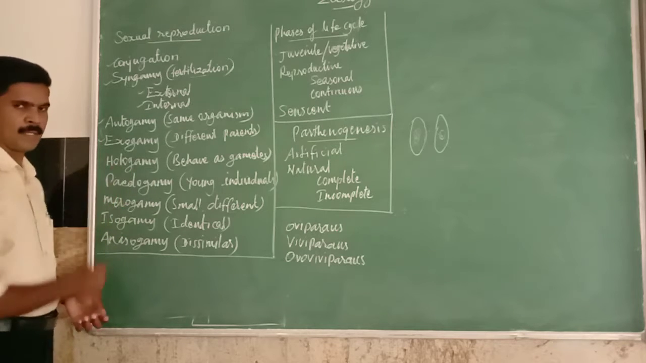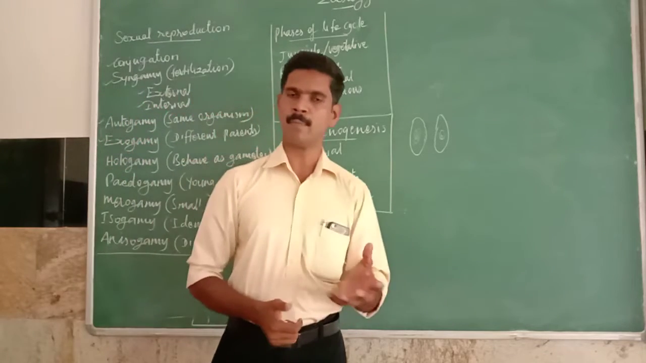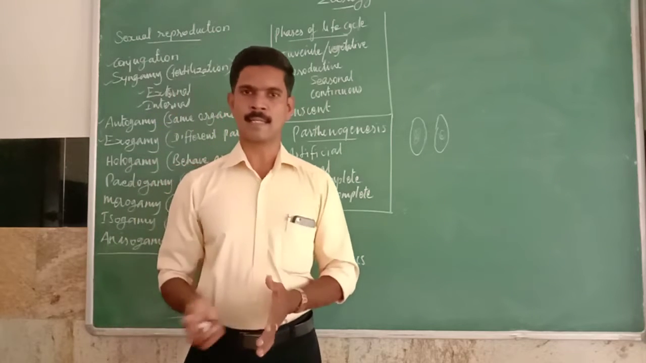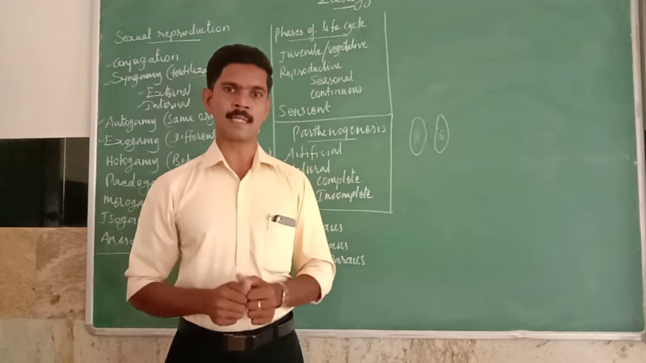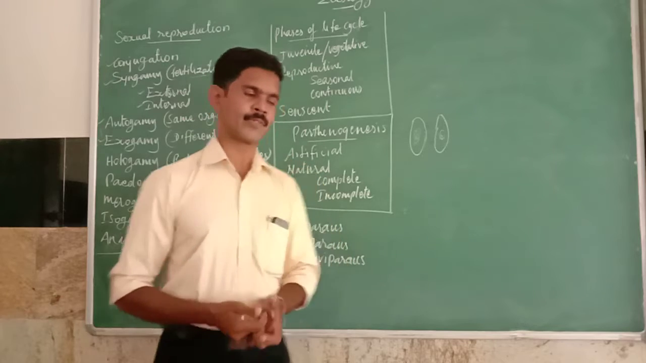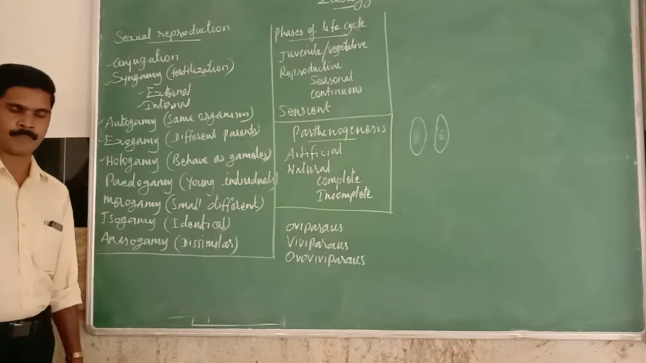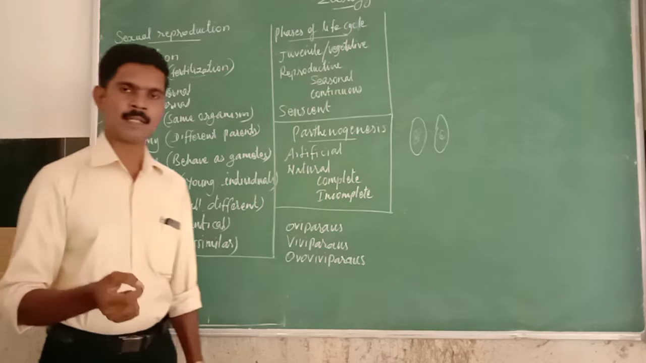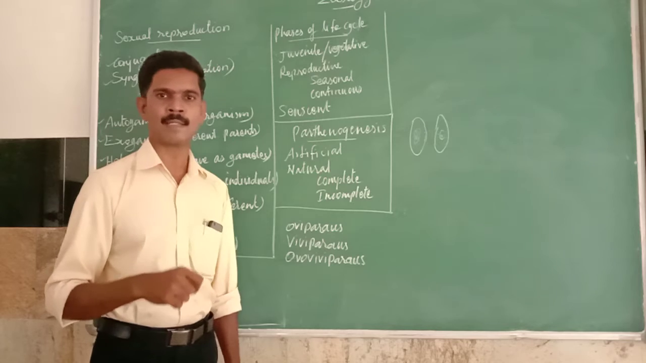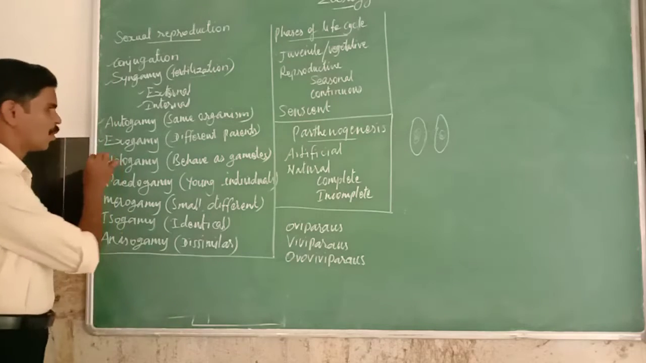Then next one is hologamy. In some simple organisms, for example most unicellular microorganisms, they do not produce any gamete or sex cells. They themselves behave as gametes and are involved in the fusion process. This type of syngamy is called hologamy. So some simple organisms cannot produce gametes, so they themselves behave as gametes and are involved in the fusion process. It is called hologamy.